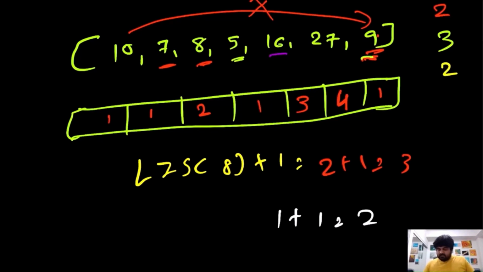From 16 to 9 we cannot do anything because 16 is greater than 9, and from 27 to 9 we cannot do anything because 27 is definitely greater than 9, which means that the maximum value we could find so far for 9 is actually 3, and that comes from the 8 plus 1. So we will update the value over here as 3.